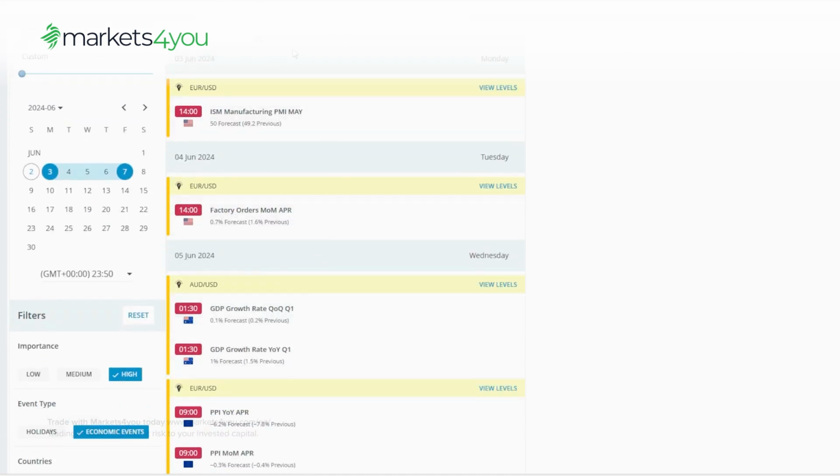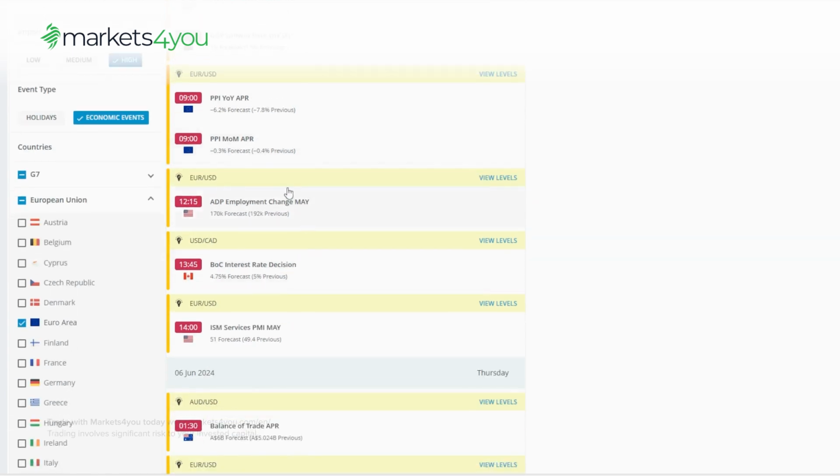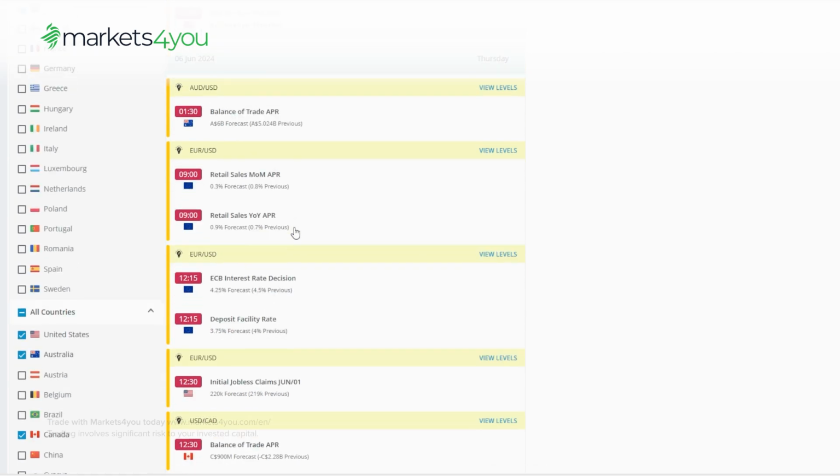On Monday, we will have the US ISM Manufacturing PMI. On Tuesday, we will have US factory orders. On Wednesday, we'll see GDP data from Australia and PPI data from the Eurozone. The US ADP employment change will also be released, along with the Bank of Canada's interest rate announcement, which is forecasted to be 4.75%, down from the previous 5%. Additionally, we'll have the ISM Services PMI for the US.